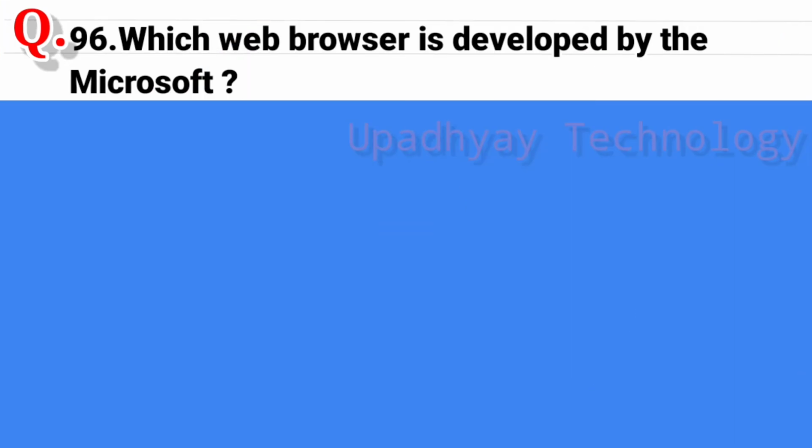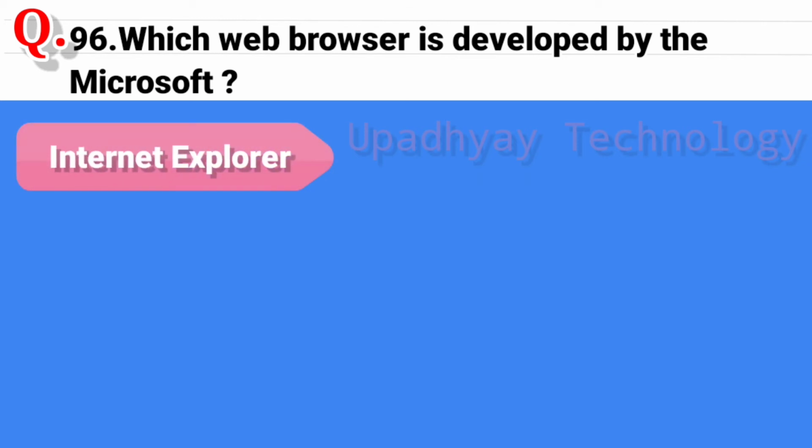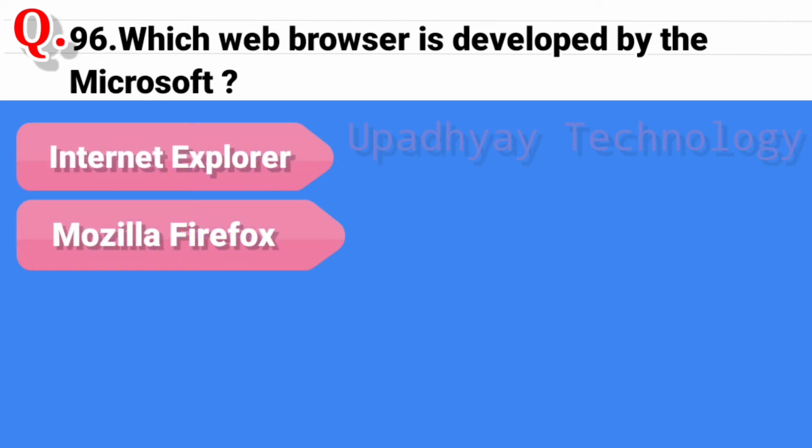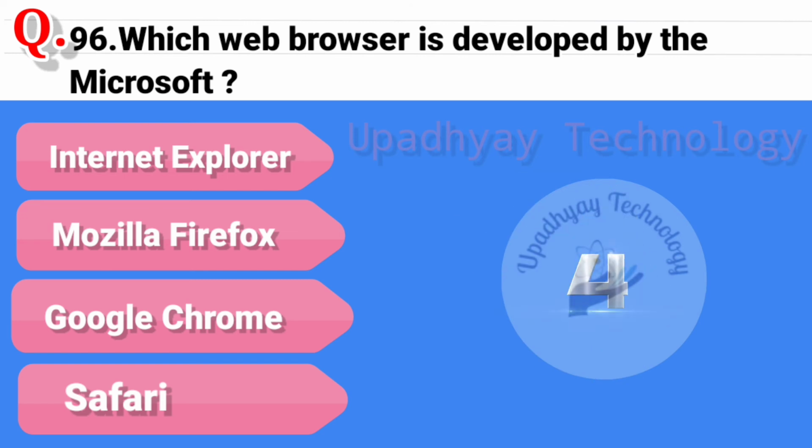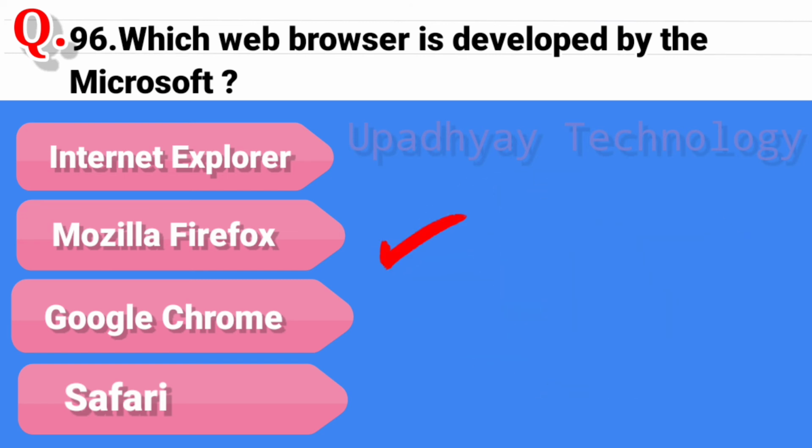Question 96. Which web browser is developed by Microsoft? And the options are Internet Explorer. Second option is Mozilla Firefox. Third option is Google Chrome. And the last option is Safari. And the correct answer is Mozilla Firefox.